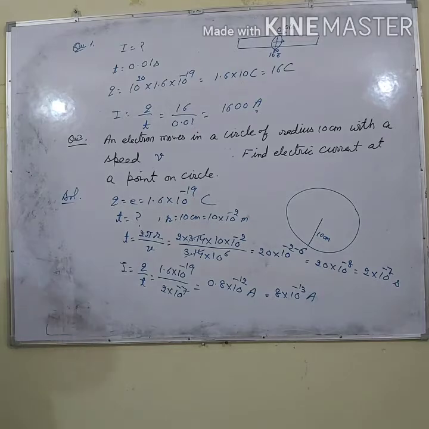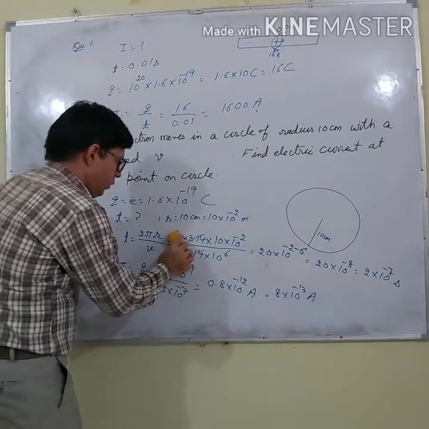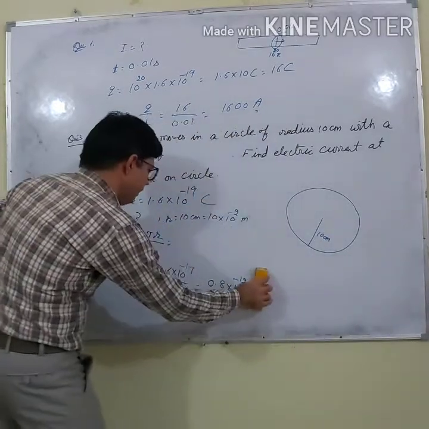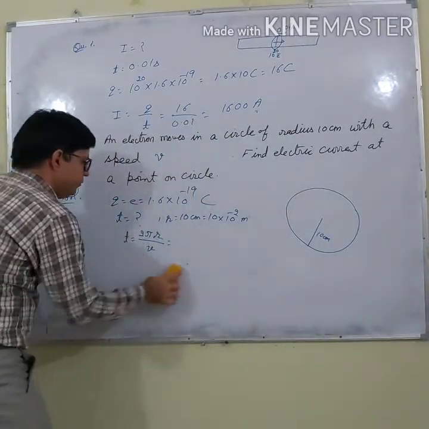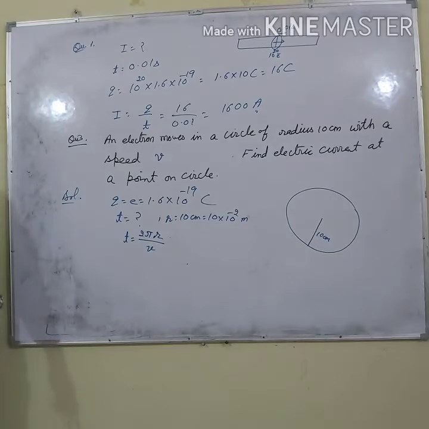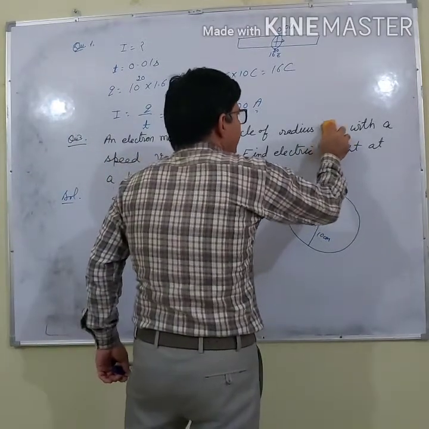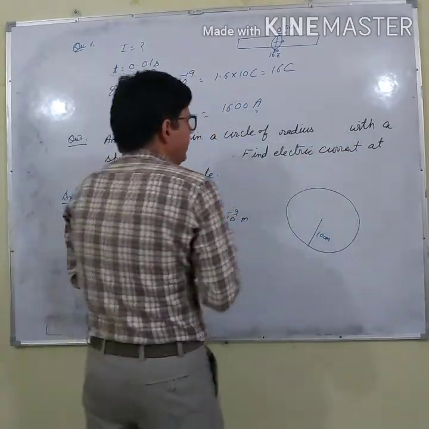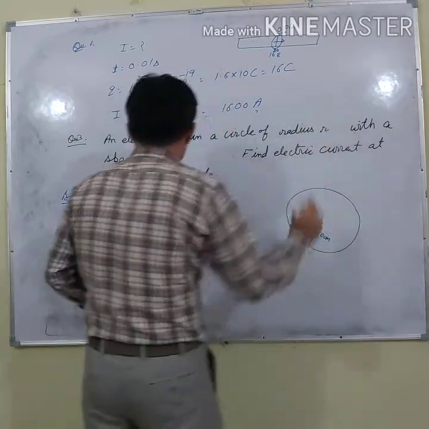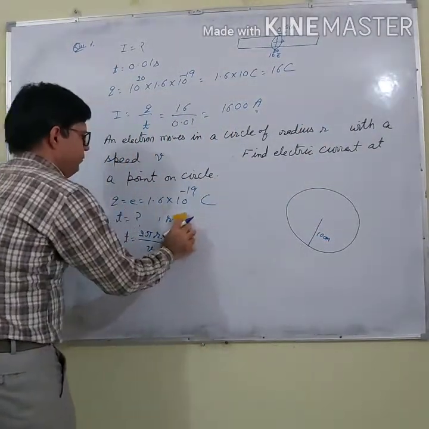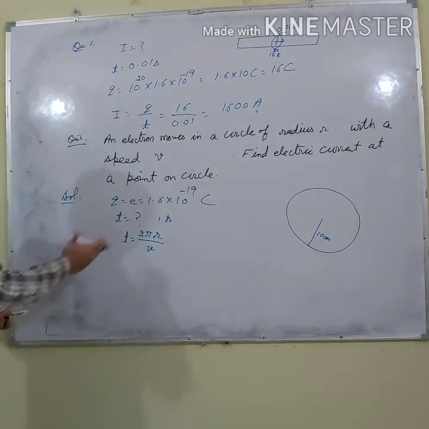In that case, there is no need to do these calculations. Just here, in place of 10 centimeter, let us say the radius is R. So the radius is R, so T is this.